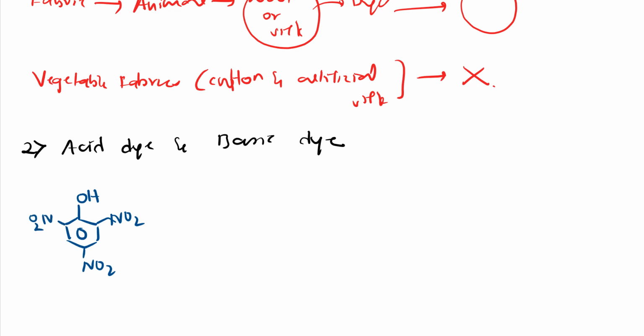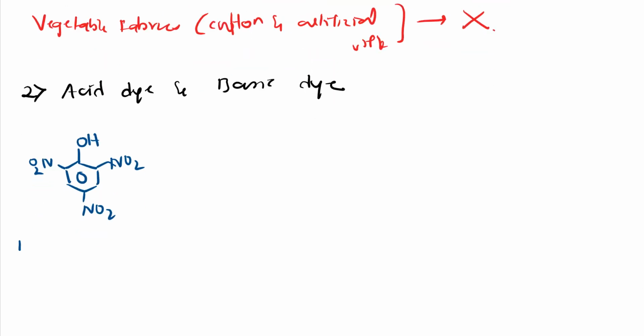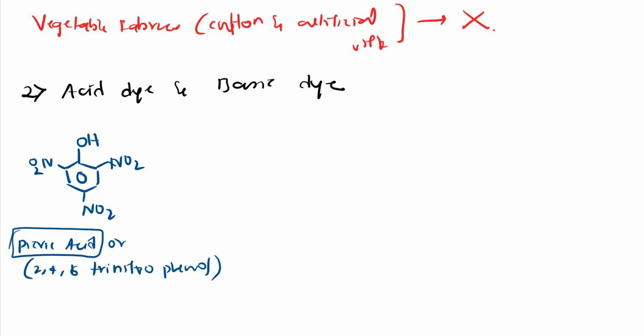So we simply call it picric acid, or we call it 2,4,6-trinitrophenol. That is our picric acid. This is the correct name, but commonly we call it picric acid, right?